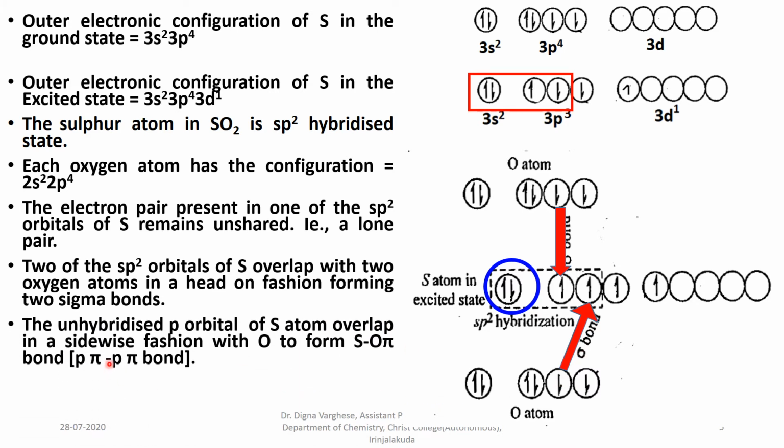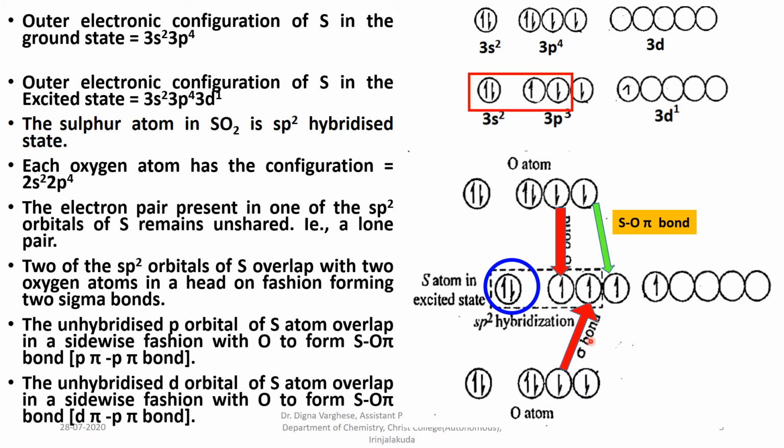The unhybridized p orbital of the sulfur atom overlaps in a sideways fashion with oxygen to form an S-O pi bond, that is a p pi-p pi bond. This means that both the atoms containing p orbitals overlap in a sidewise fashion, forming the sulfur-oxygen pi bond.